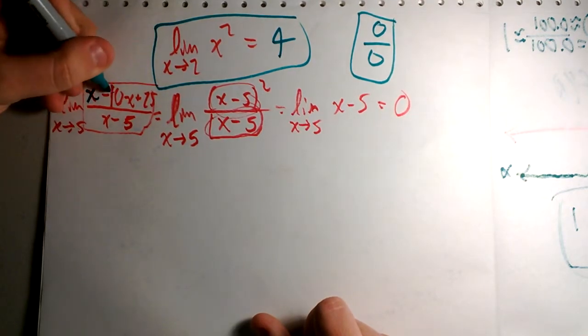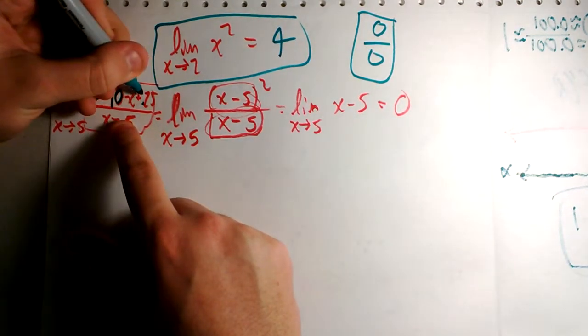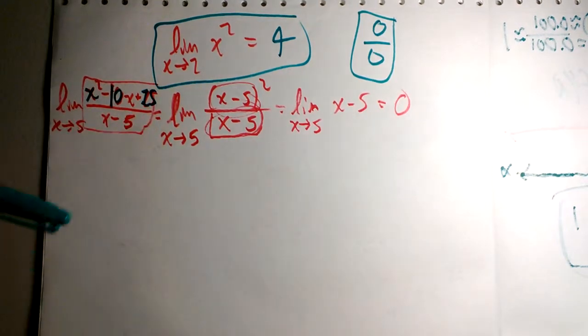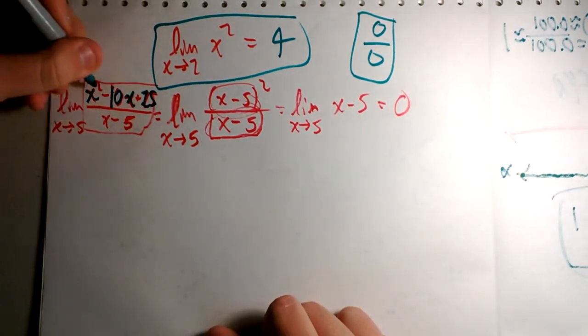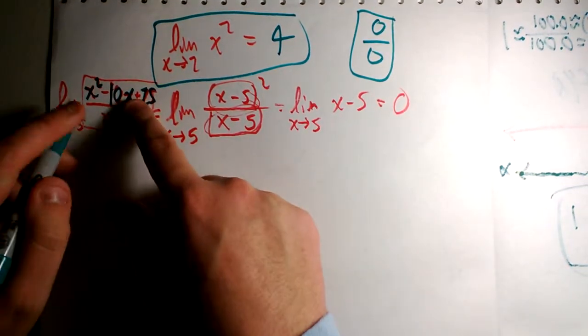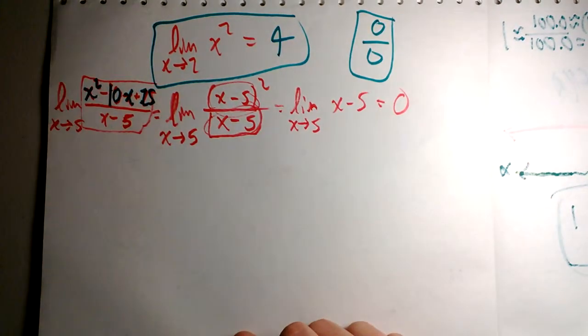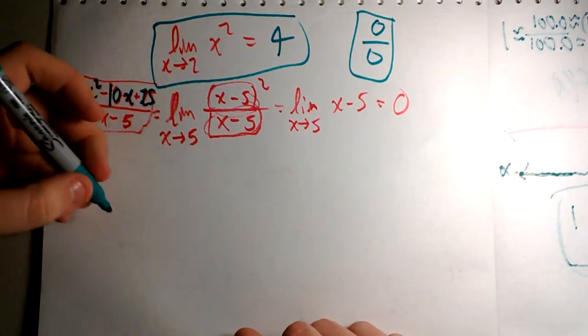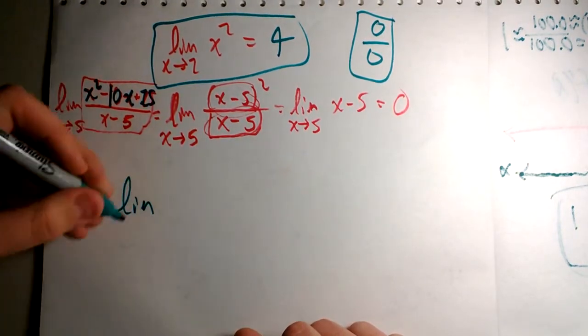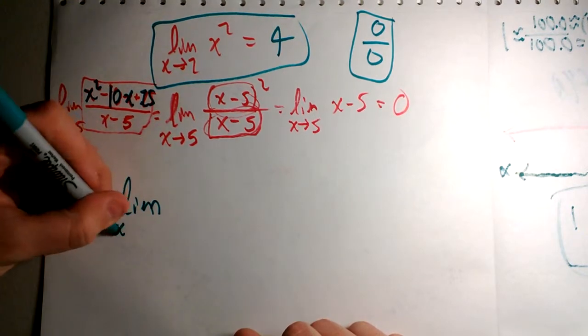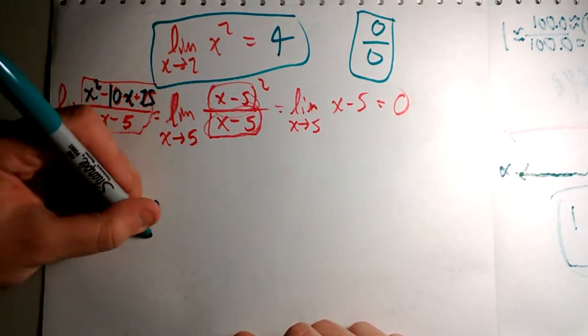So you have to see that, oh, you can break this apart and see what comes. I'll probably do some algebra videos where I actually try something like this so I can see how that turns into x minus 5 squared. But that's not part of this video. We just want to talk about limits. And let's do a square root kind of limit. All right, limit as x approaches, let's say 4.